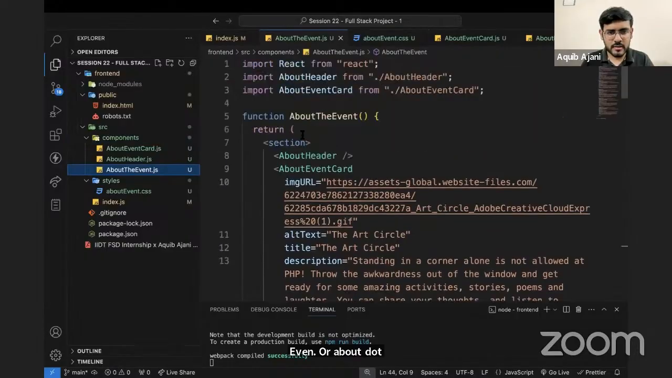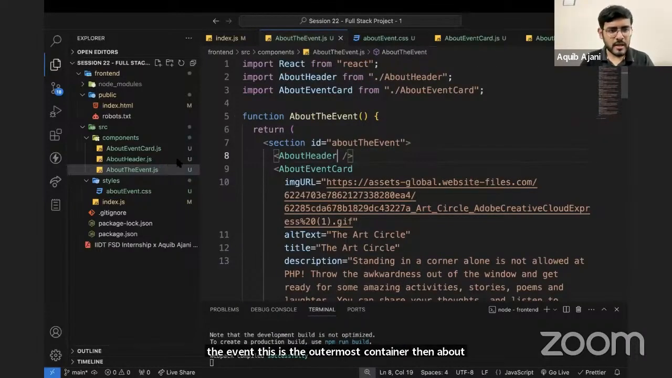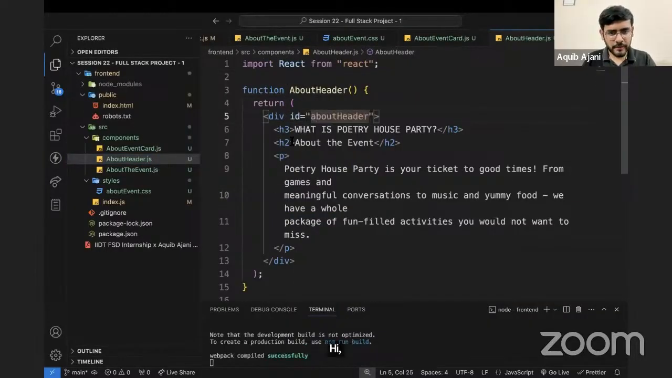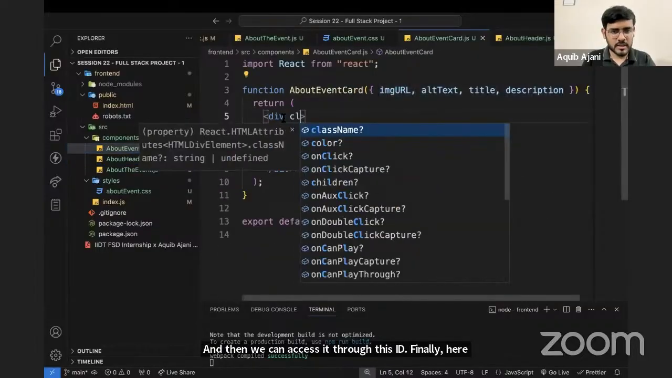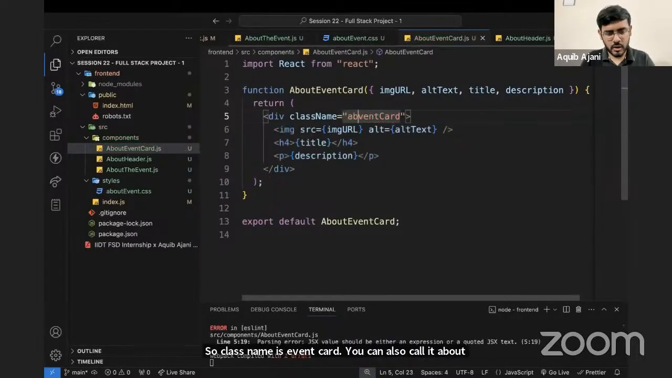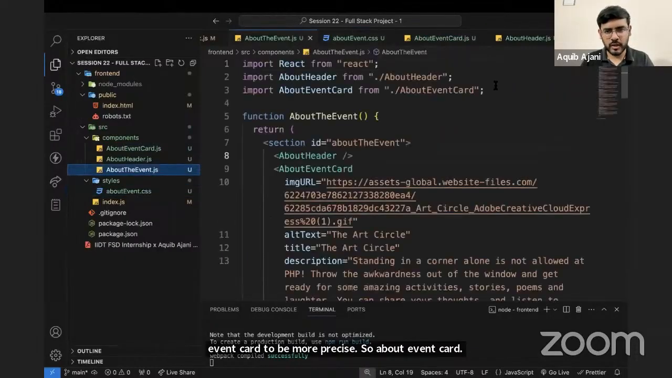Then let's give these classes. So section ID about the event. This is the outermost container. Right? Then about header can get an ID, or we can give it inside. I suggest we do it within the element, right? So let's give this one an ID of about header, and then we can access it through this ID. Finally, here, since it is going to be multiple things, we can give it a class. So class name is event card. You can also call it about event card to be more precise. So about event card.